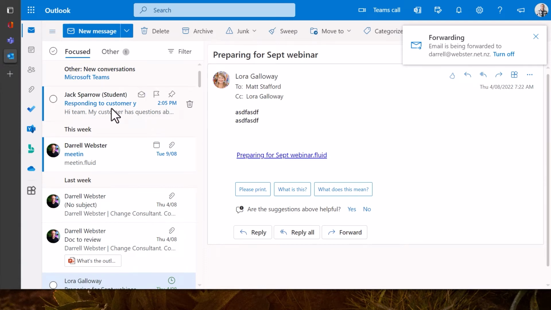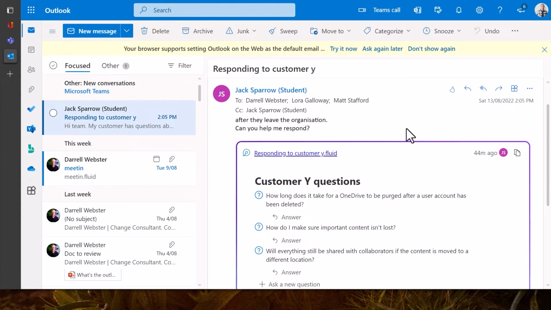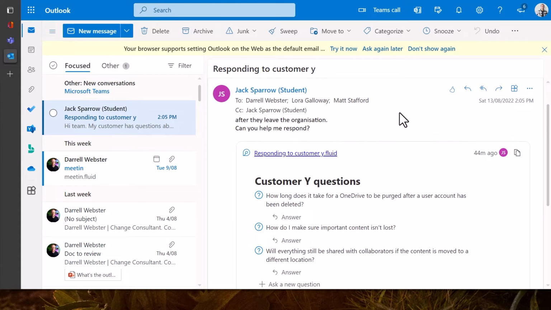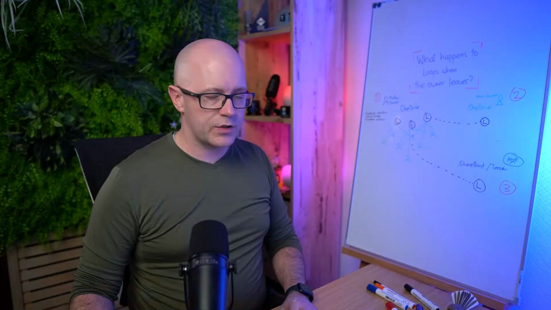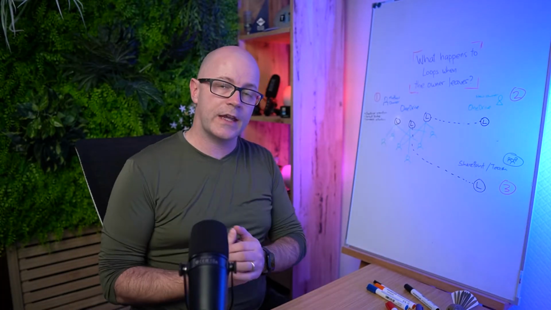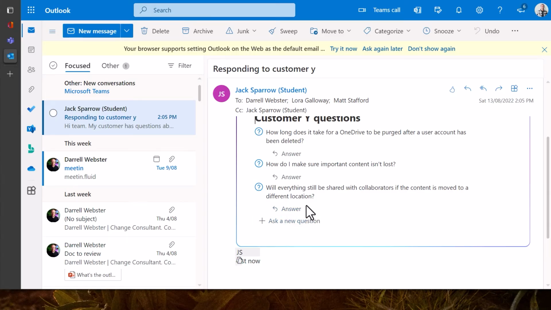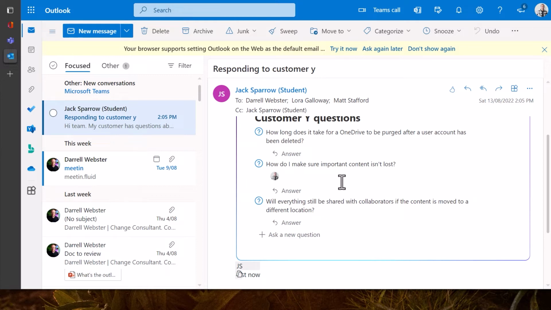This is the loop here within the Outlook email. So at the moment, all of these things are still shared, still working. The OneDrive has not been deleted, so they can continue to add content. You could answer a question here. How do I make sure that the important content isn't lost? Let's see, reassign to a team member. Cool. So that loop is very much still alive.